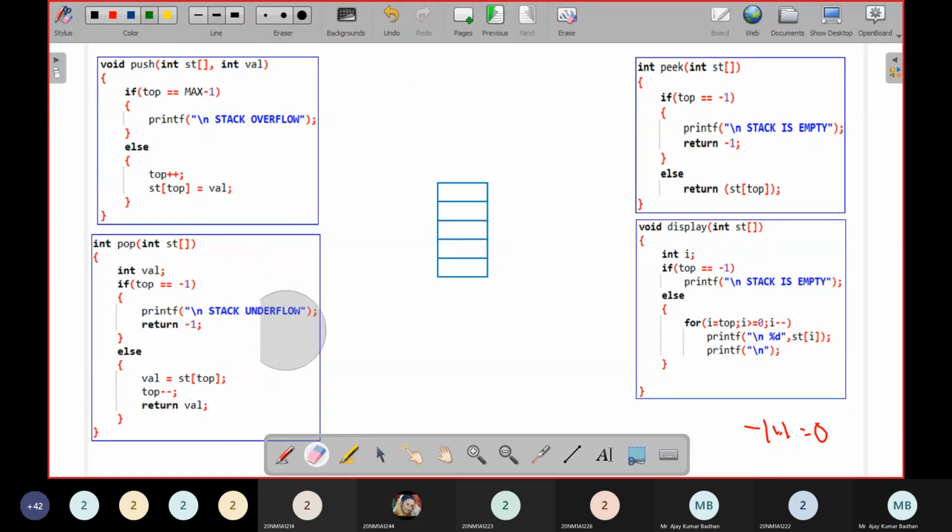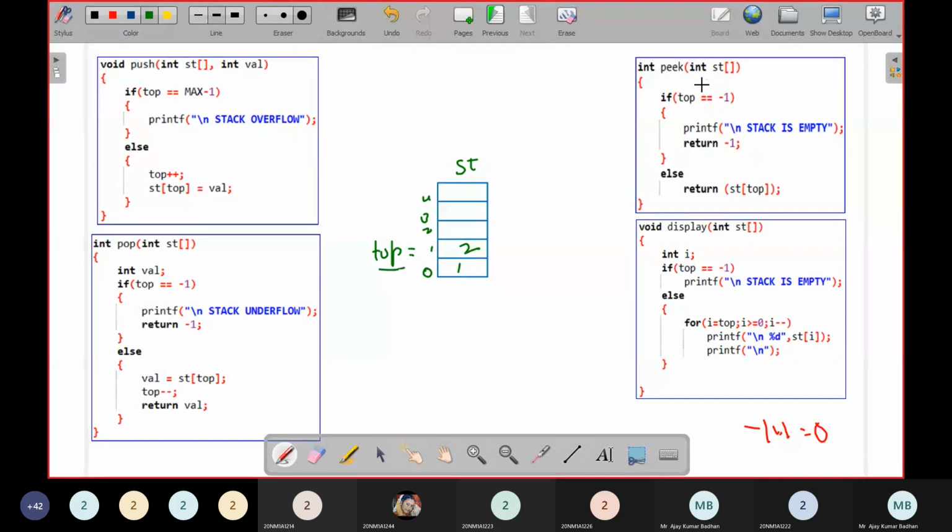It is much easier when compared to your linked list concept. Only 4 lines of code. Now if you talk about peek here, let us suppose indices 0 1 2 3 4. This is your stack. In the stack, we check if top is equal to minus 1. You can see what the element at the top is: 2. It means top is pointing to index 1. Remember, top consists of the address, in the sense nothing but the index value where we have stored the data element.